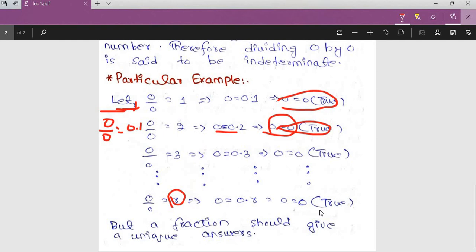Alright, so in today's video I have covered the two cases of the infinity indeterminate form. One was 0 by 0, where I proved that we don't have any answer. And the other one was a non-zero number divided by 0, which is also undefined.